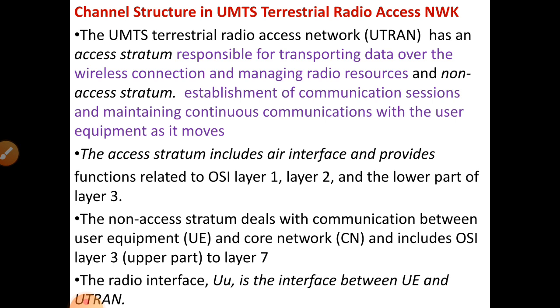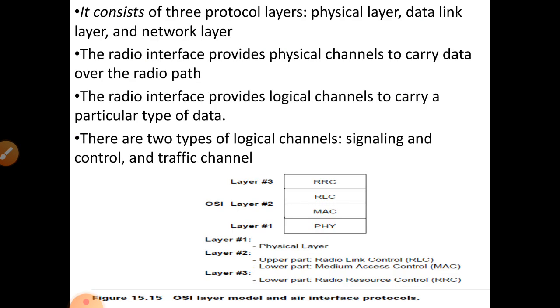In this UTRAN channel structure, the radio interface Uu is the interface connected between the user equipment and the UTRAN. We have seen several types of interfaces in the last video. For this channel structure of UTRAN, we are using the Uu interface. Next we are going to see the OSI layer model and air interface protocol.